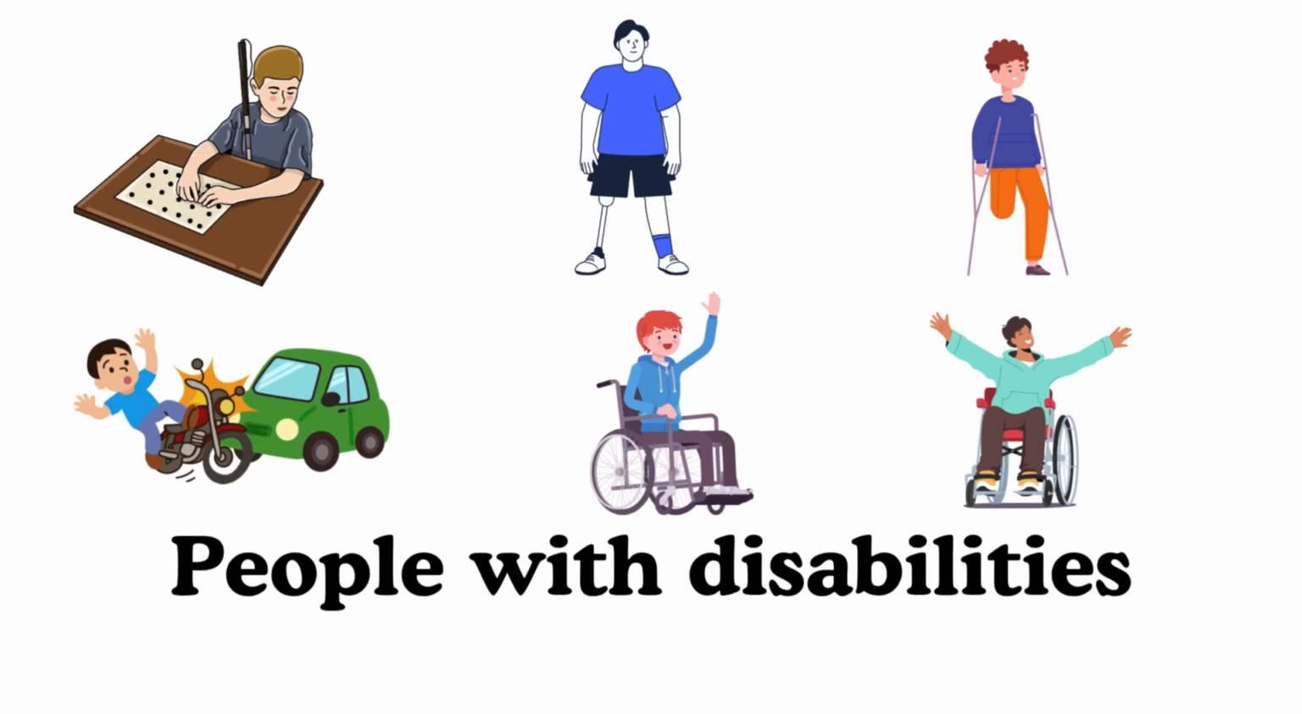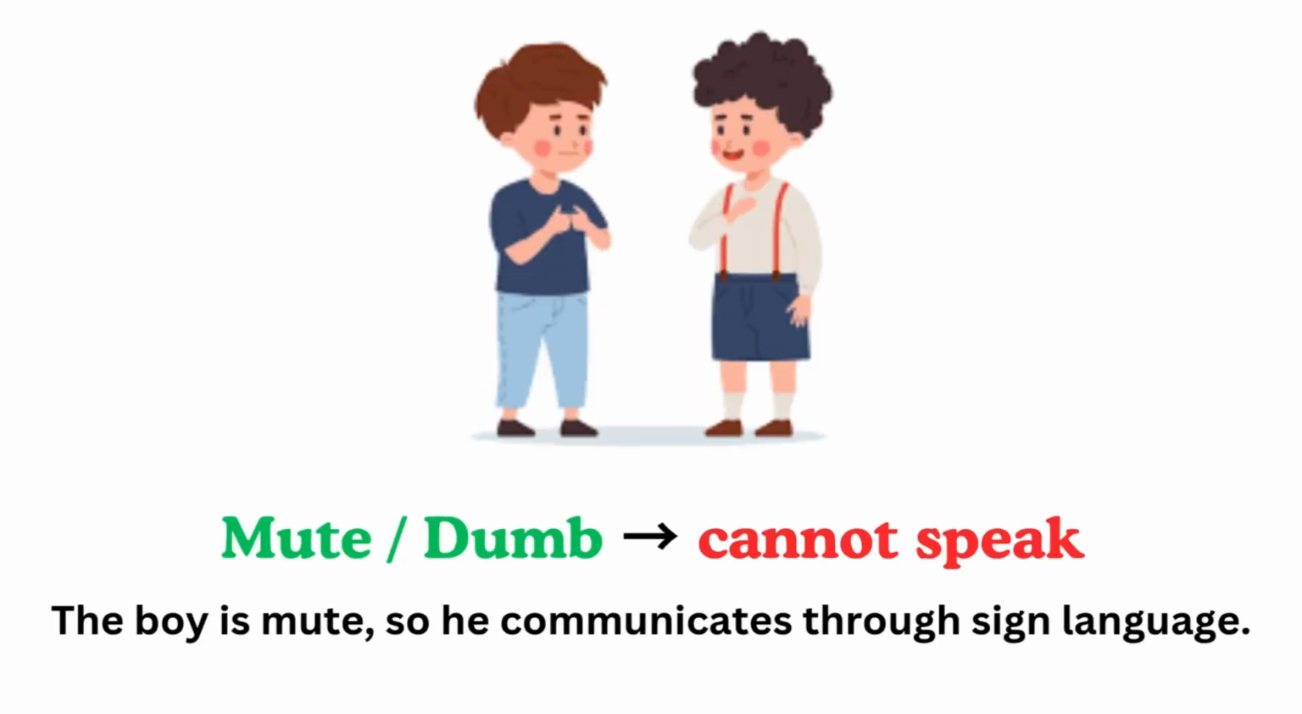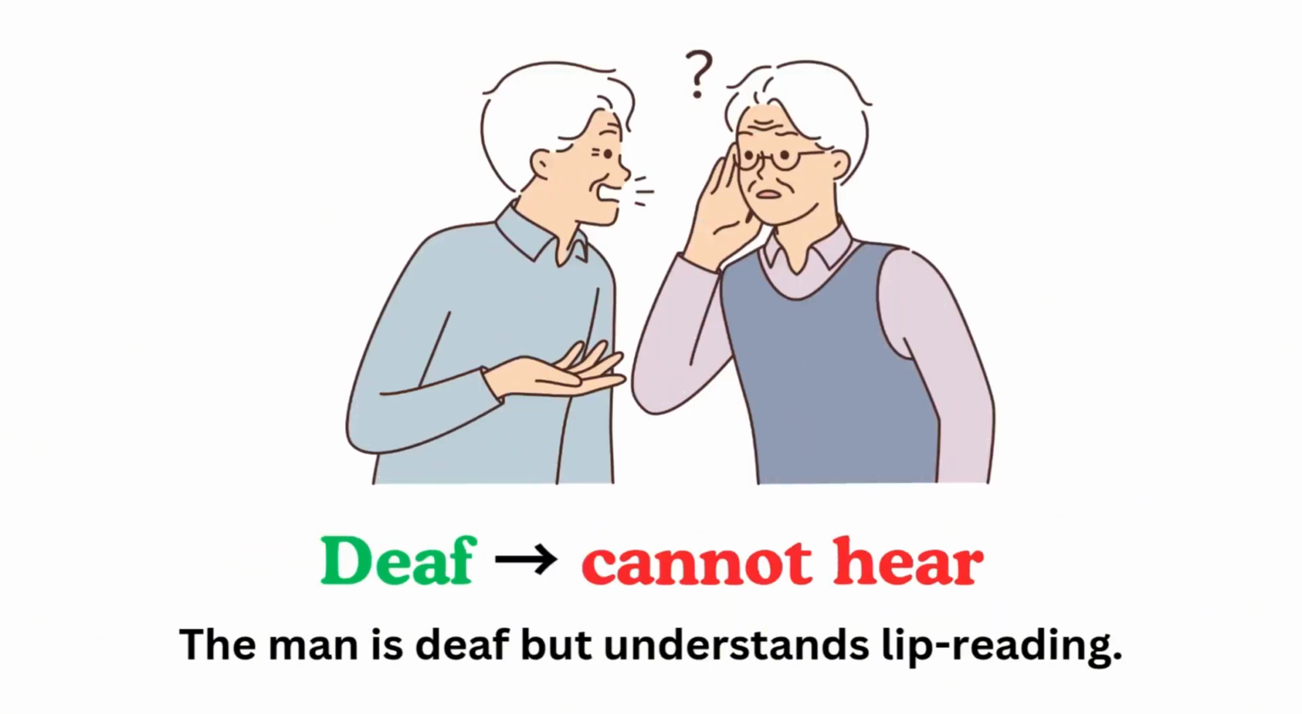People with disabilities. Blind, meaning cannot see. For example, he is blind, but he can read using Braille. Mute or dumb, meaning cannot speak. For example, the boy is mute, so he communicates through sign language. Deaf, meaning cannot hear. For example, the man is deaf but understands lip reading.